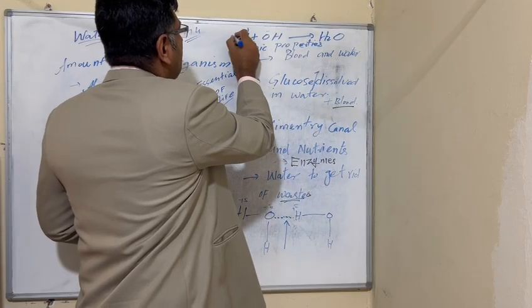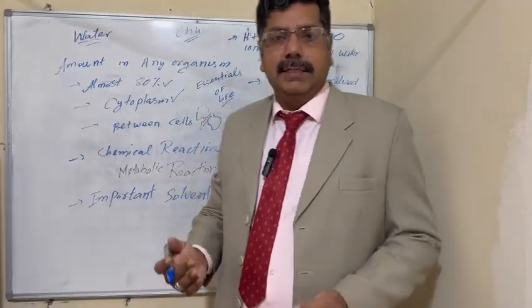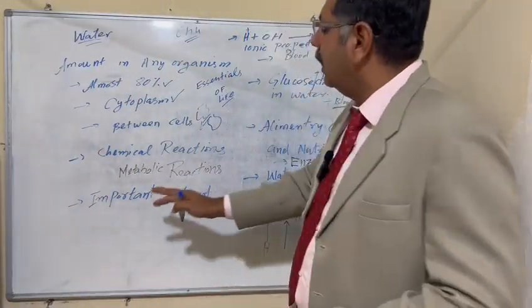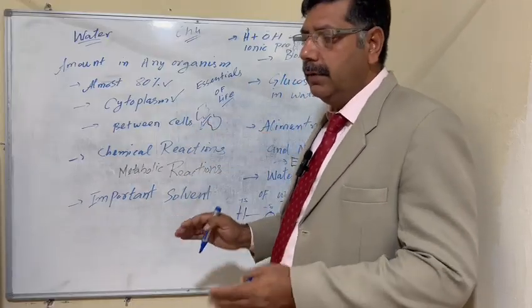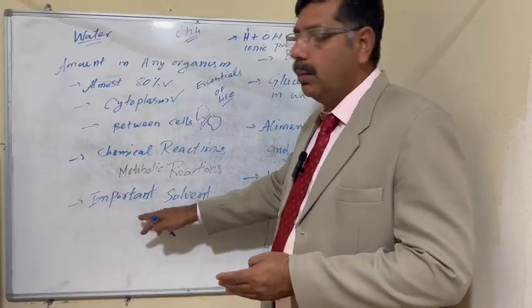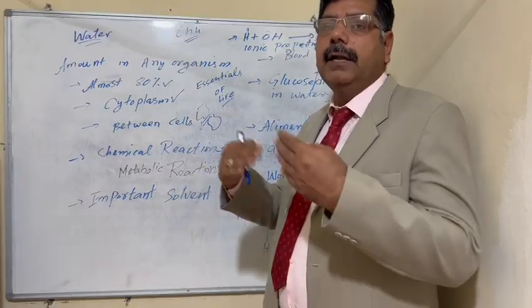In this way, all the ionic compounds will be dissolved inside. So it is an important solvent, a universal solvent. That's why water is very important for the continuity of life.